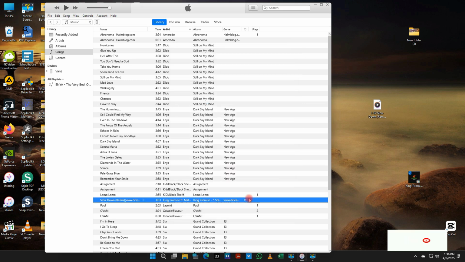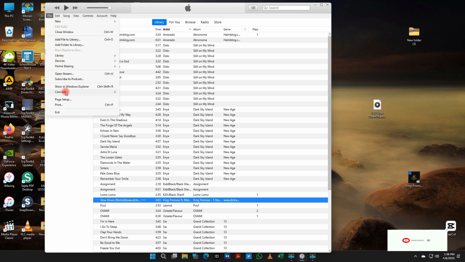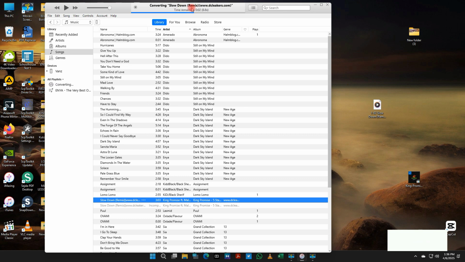The next step is you have to convert the song to AAC version. The next thing you're supposed to do is to click on the file tab. You will see convert in there. You have create AAC version, and now you hear a beep sound from the iTunes.